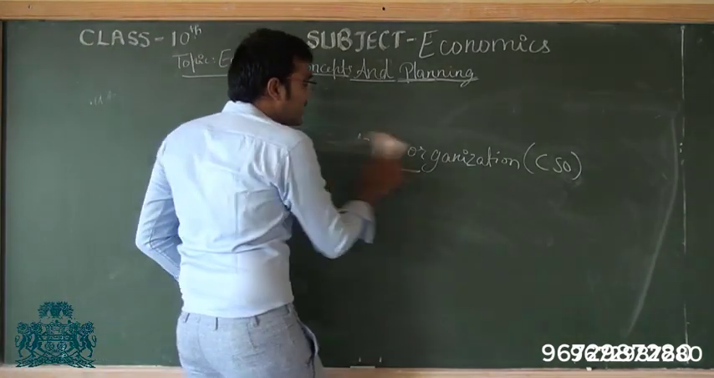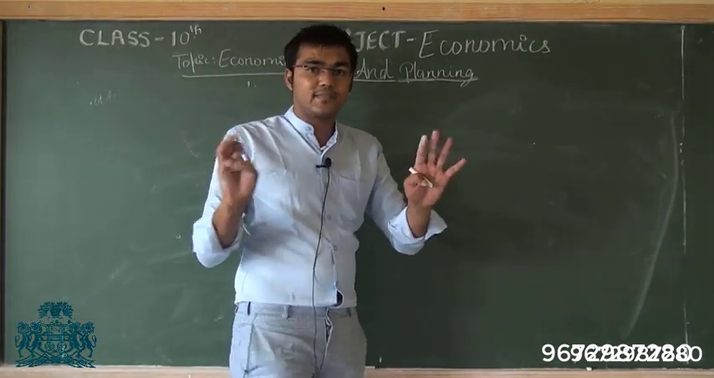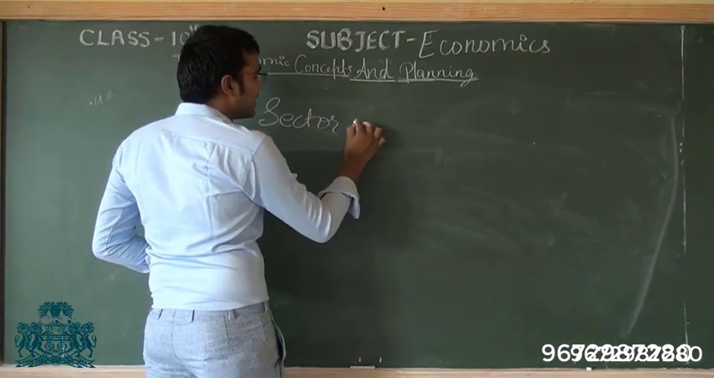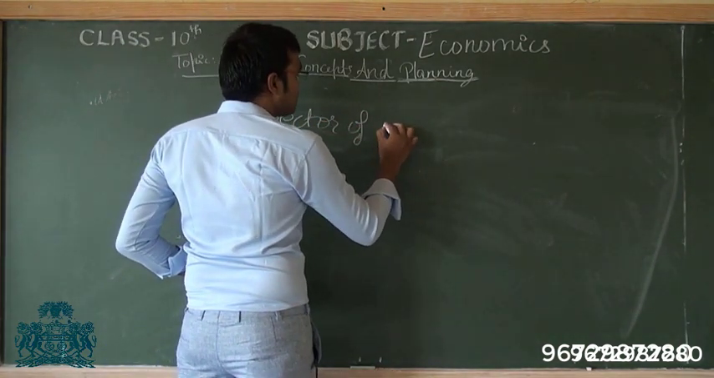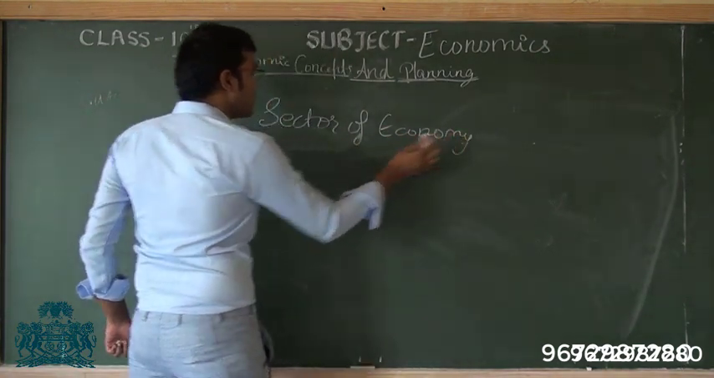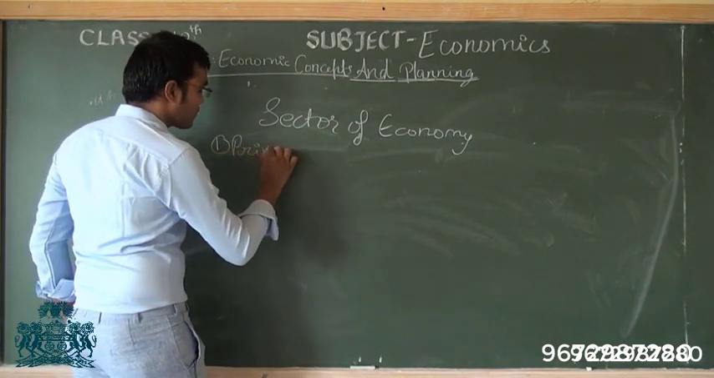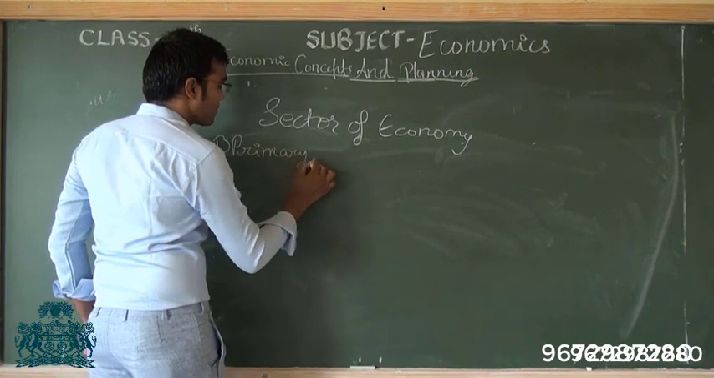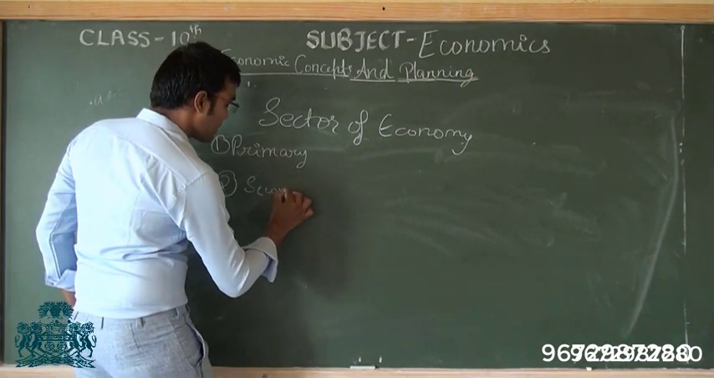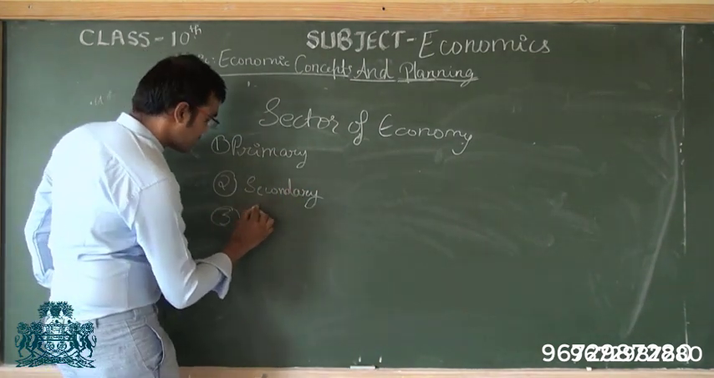Now, this is about the national income. Now we will look at the sectors of the Indian economy. So in India, there are 3 sectors. And in most of the economies in the world, we take into account 3 sectors only. So first is primary sector. Second is secondary sector. And third is tertiary sector.